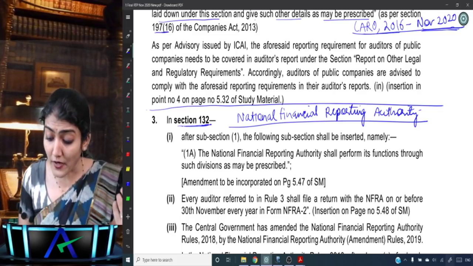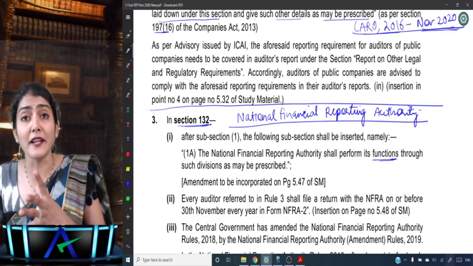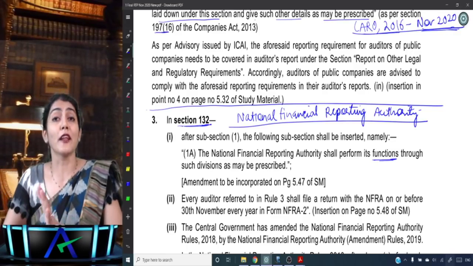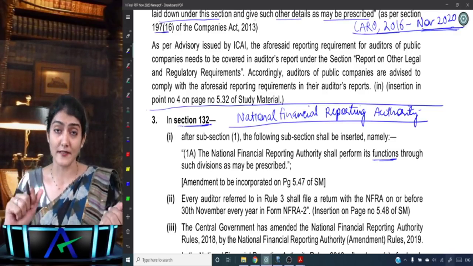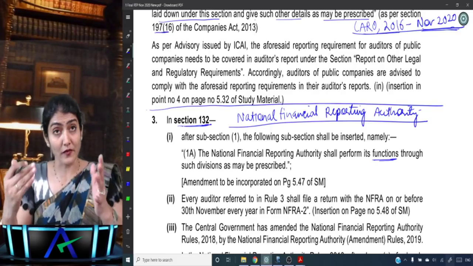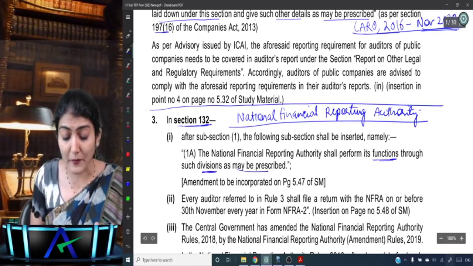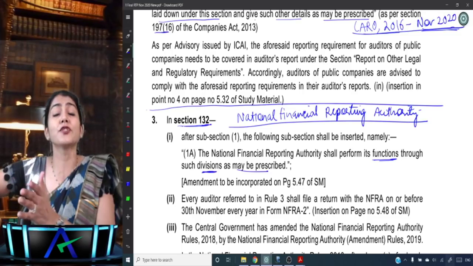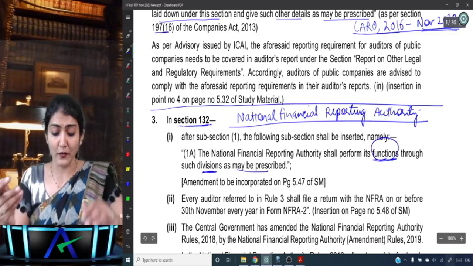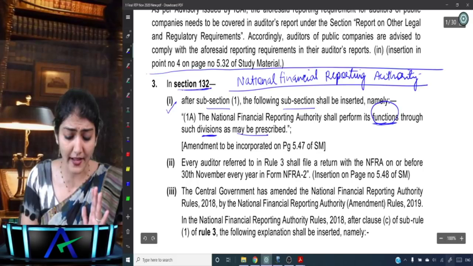Whatever functions are required to be performed by the NFRA, to make recommendations to the Central Government regarding accounting and auditing standards, to monitor and enforce compliance with accounting and auditing standards, to make measures for improvement, to monitor, all those functions of the NFRA would be performed by such divisions as may be prescribed. So it says a separate division of NFRA would be constituted through which it will perform its functions. So that is one subsection which has been added regarding the NFRA.